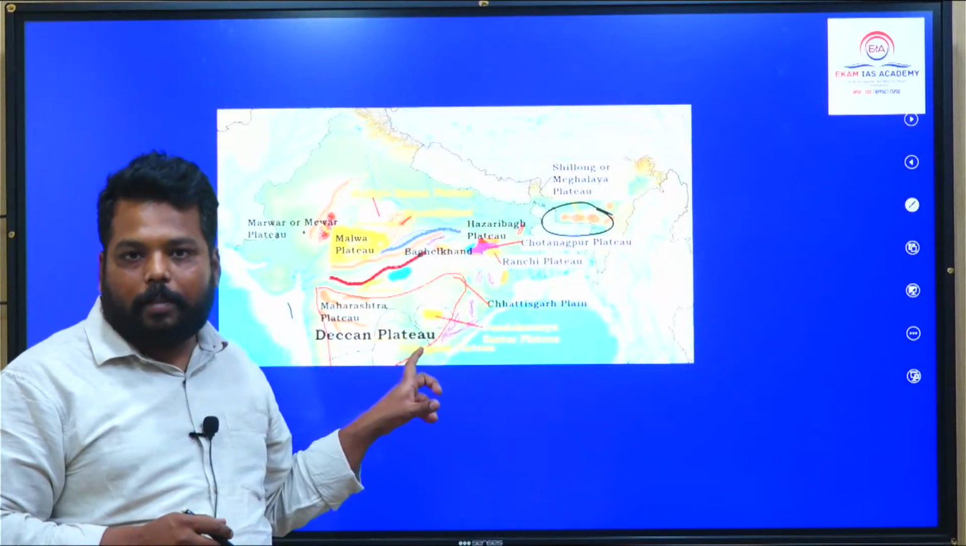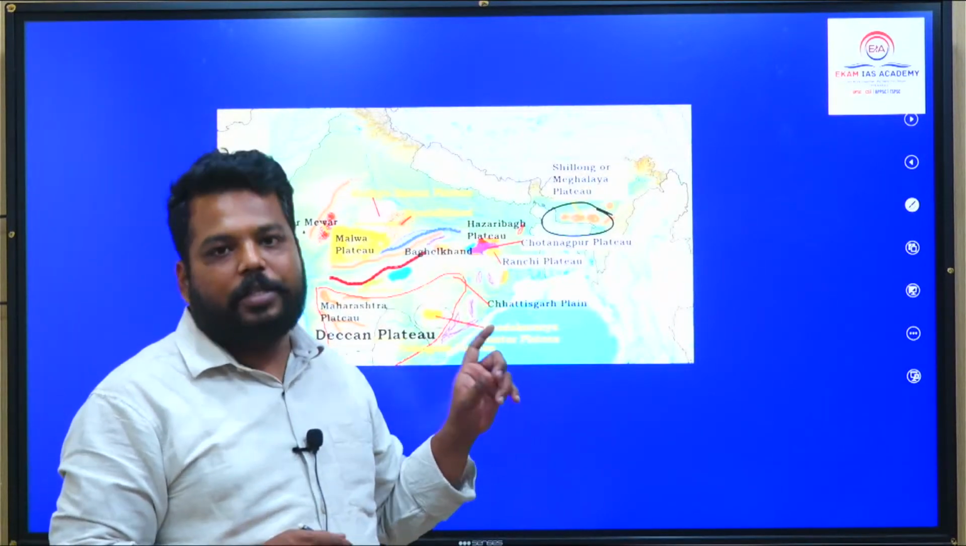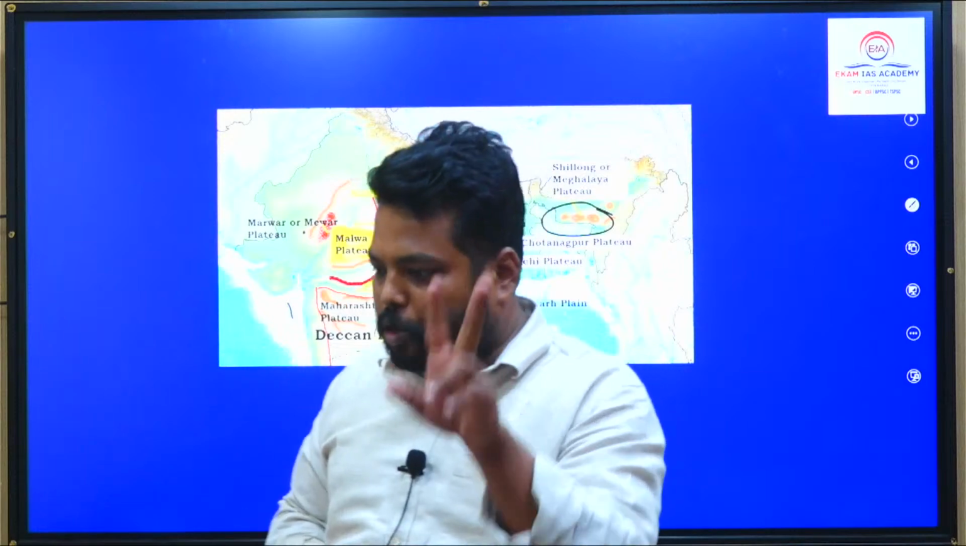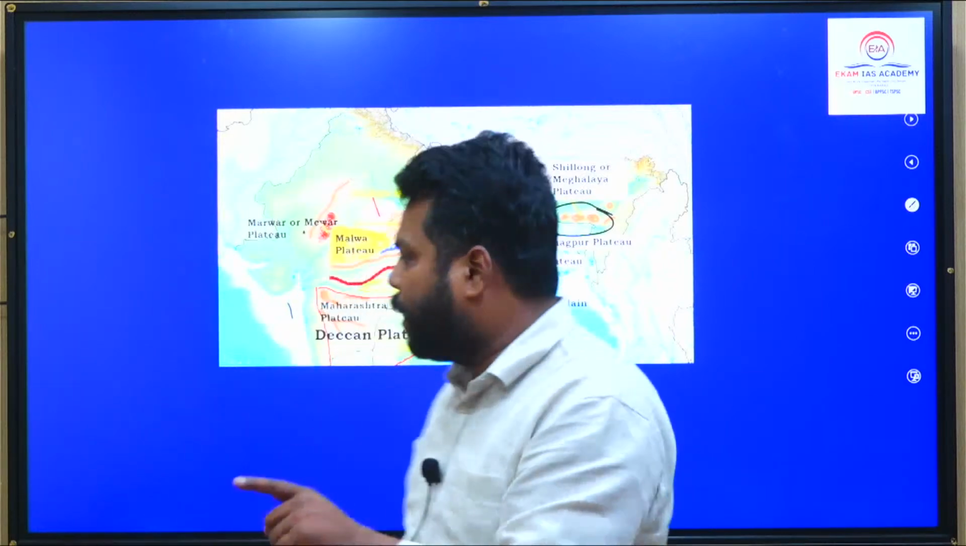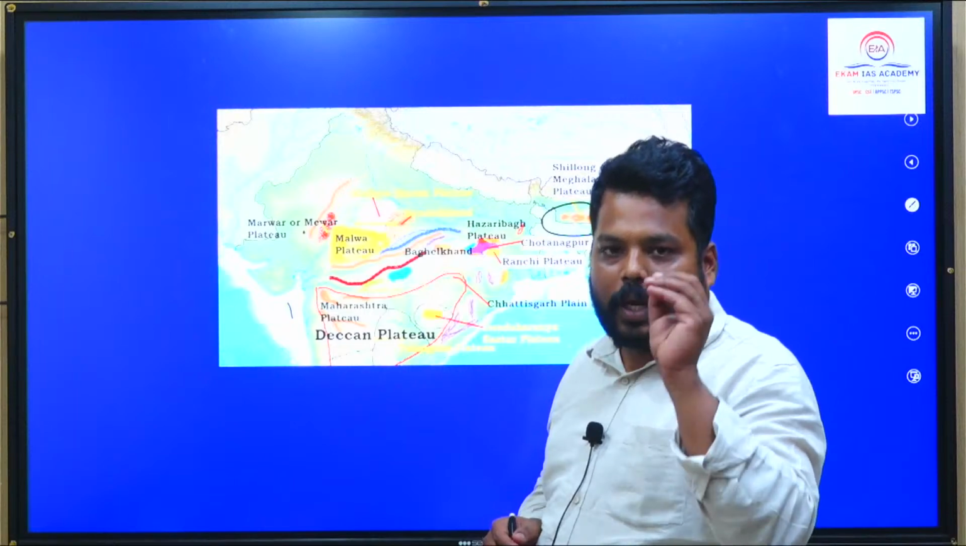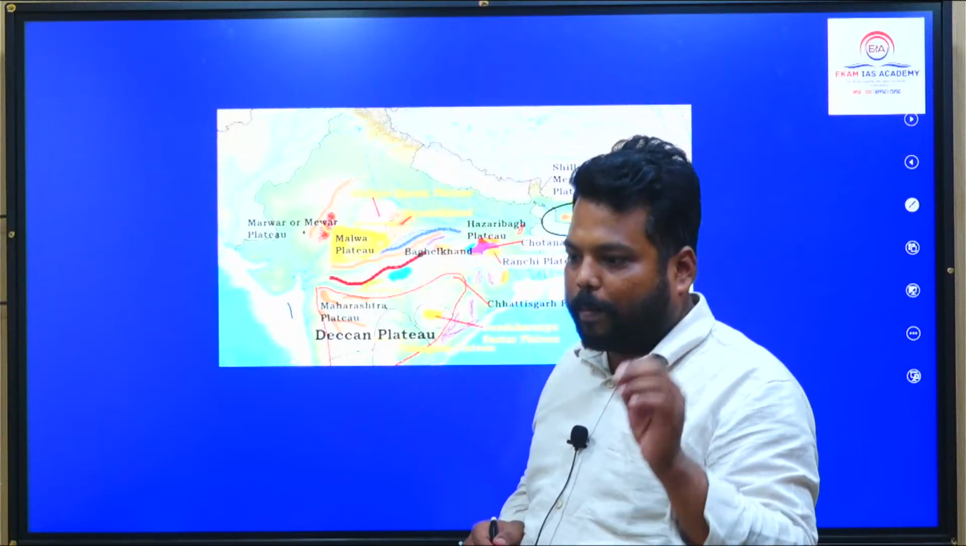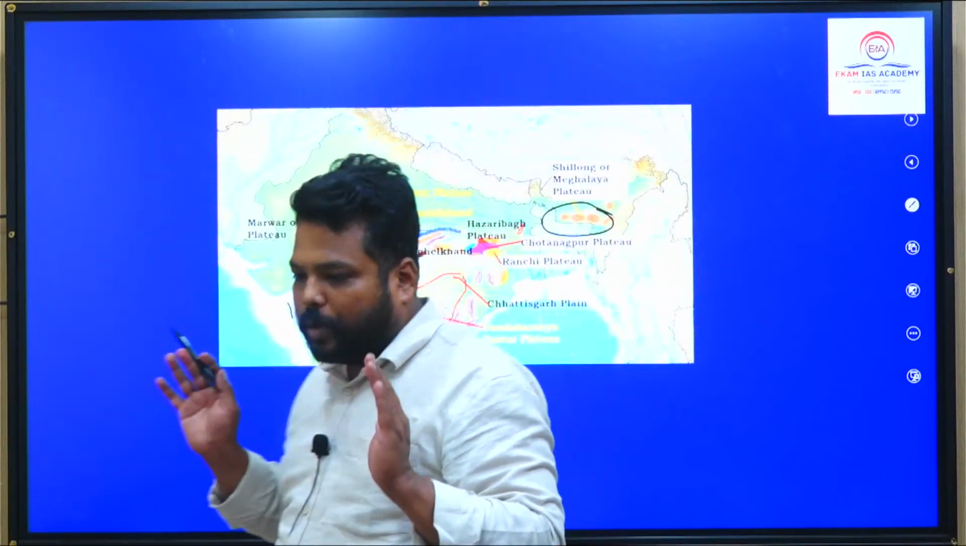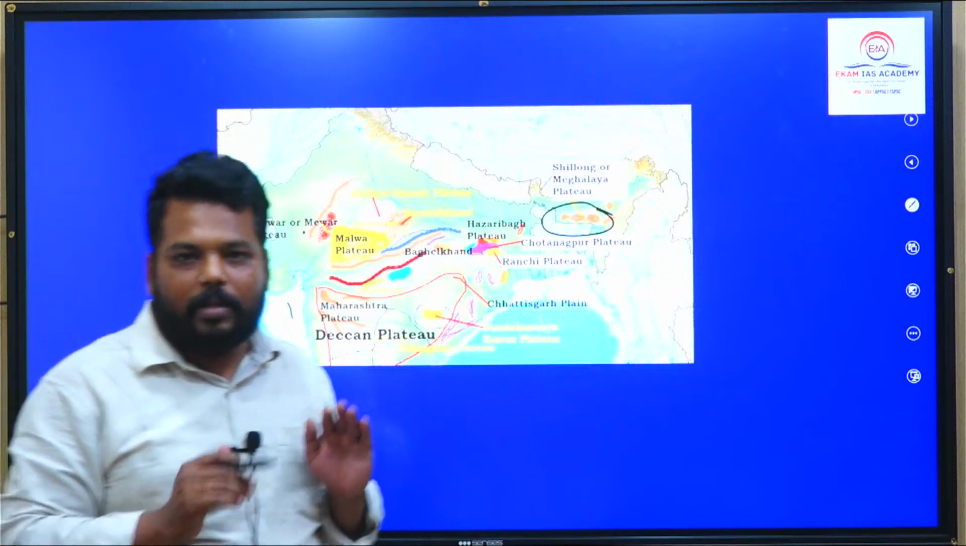And in Karnataka coming into picture, that particular region has two segments. One segment is Malnad and one is Maidan. Malnad refers to hill country and Maidan refers to the plain region. So make sure that you remember all of these particular things.